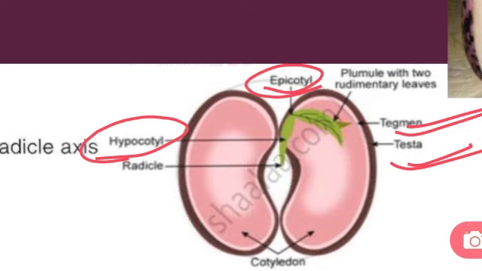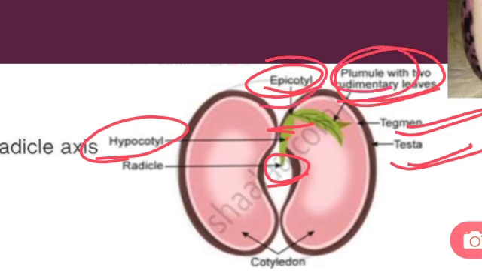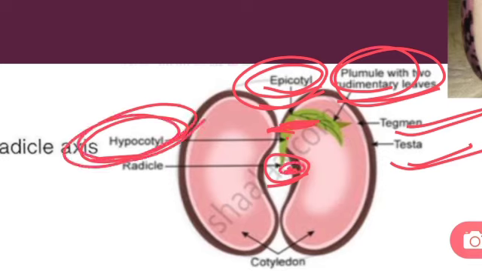Now you can see the plumule, which grows towards the upper side of the seed and will give rise to the shoot system, and the radicle, which will give rise to the root system. Now there is an axis between these. The portion between the axis and the plumule is known as epicotyle. Epi means outer. And the portion between the axis and the radicle is known as hypocotyle.